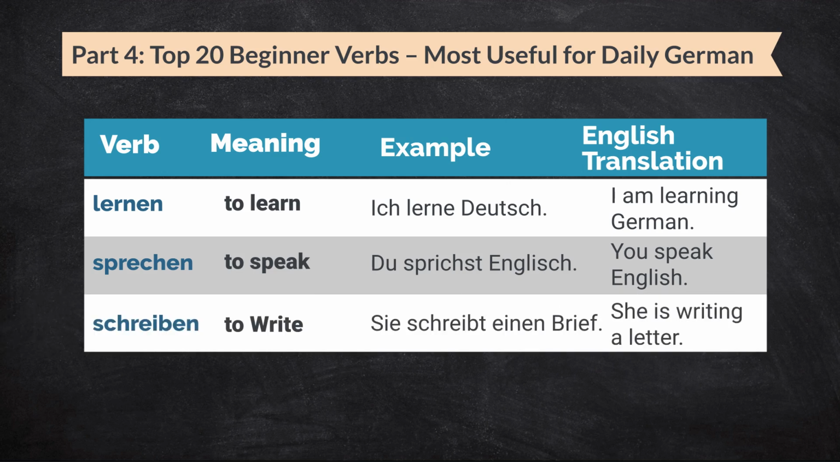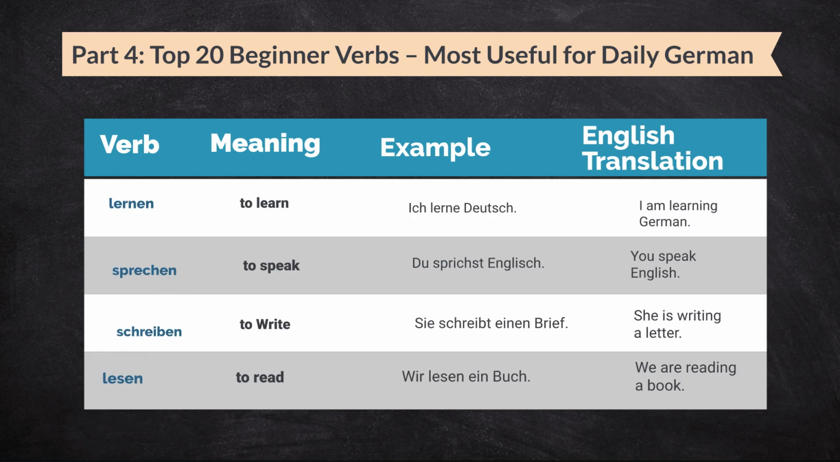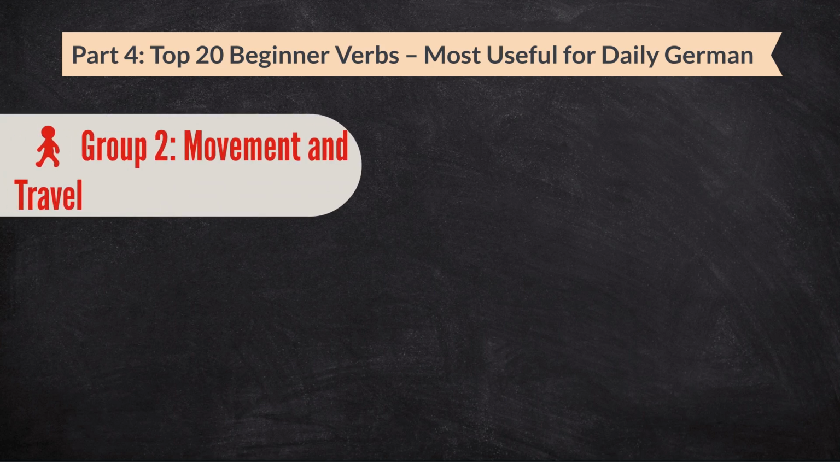Then we have schreiben. It means to write. Sie schreibt einen Brief. That means she is writing a letter. And the verb lesen means to read. Wir lesen ein Buch. That means we are reading a book. These 4 verbs will help you in everyday situations like school, travel, and conversation. Now let's talk about verbs related to movement and travel.